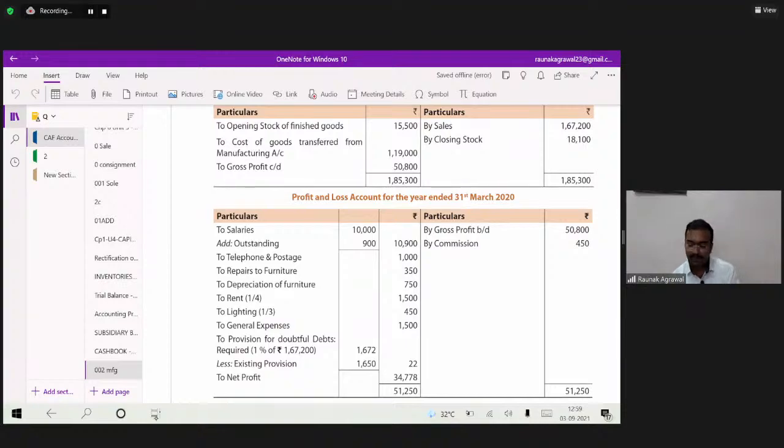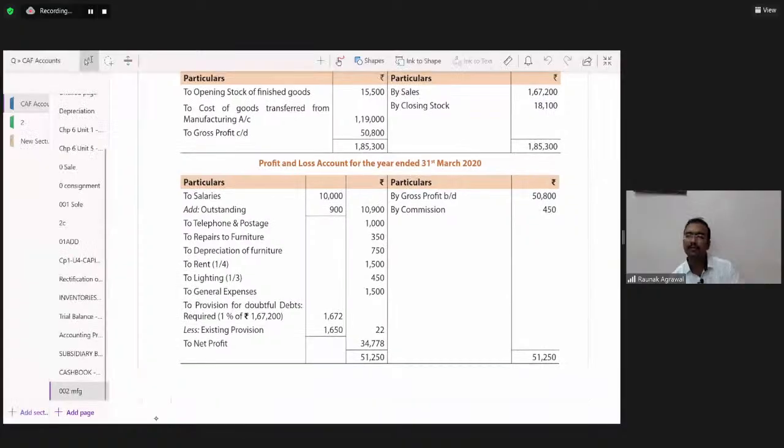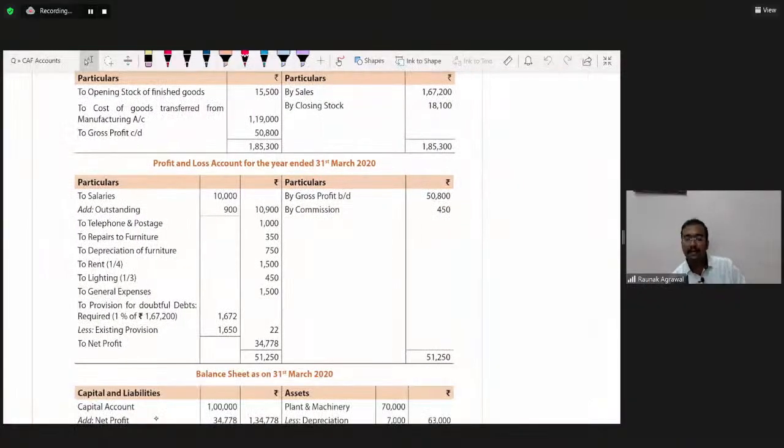Compulsory questions are those questions which you have to solve compulsorily. Generally, question number one is compulsory, and you have to compulsorily solve it. Okay, it is not in the option.